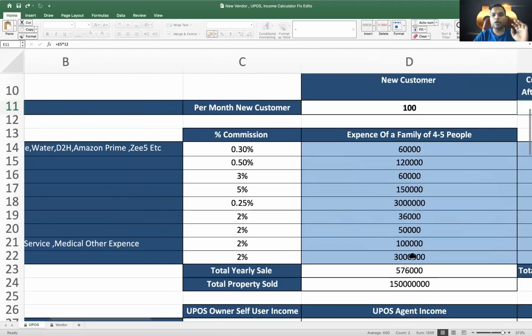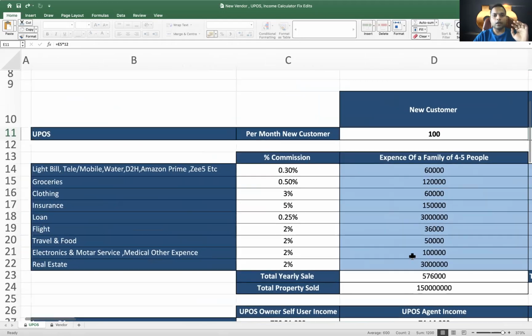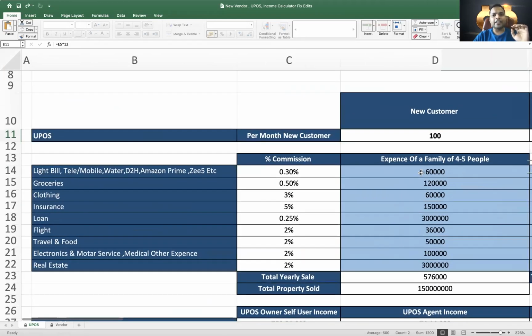Just go on this sheet, do your goal setting. Just set how many of these will pay electricity bill through you, right? Let's say 60,000 rupees electricity, telephone, mobile, Amazon Prime, whatever it is, they pay through you, right? Why will they pay through you? Because without you, it's a guaranteed zero for them. With you, it's a guaranteed cashback for them, right?